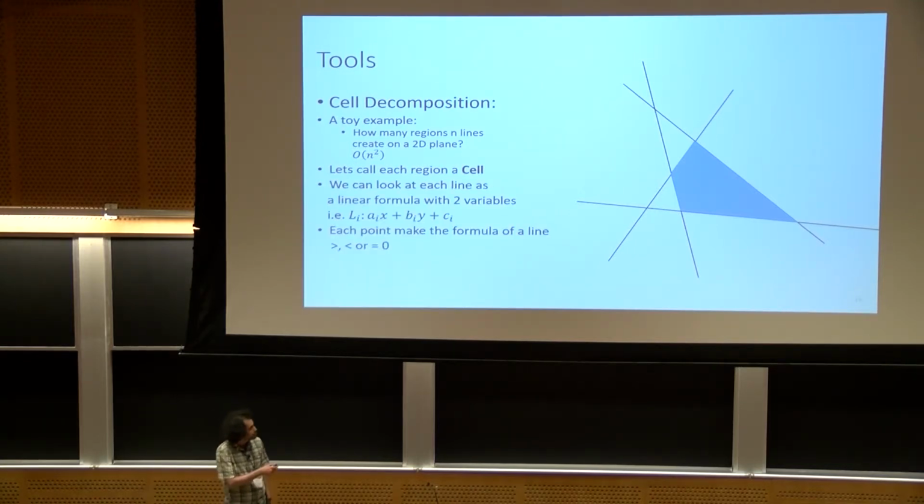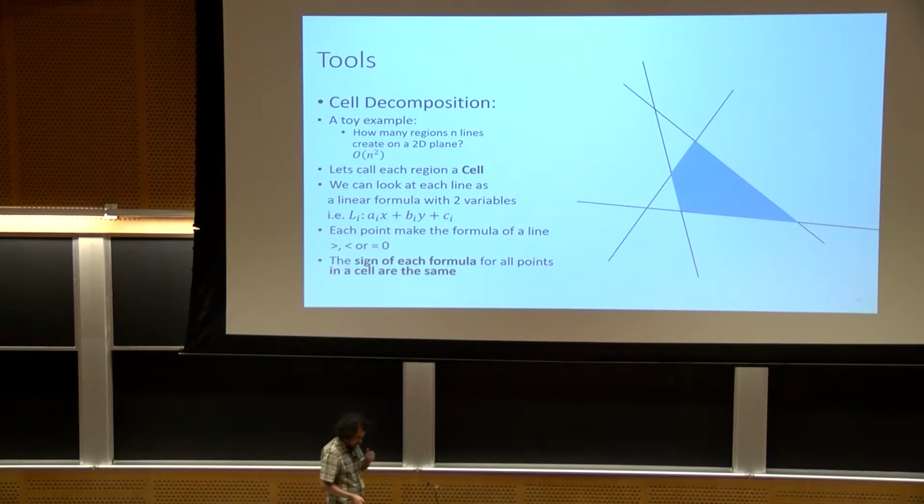Each point in this 2D space fixes the sign of some linear inequalities, which represent each of these lines. So each line is a linear formula with only two variables. And more formally, all the points in each cell make the sign of each of these inequalities or formulas the same.